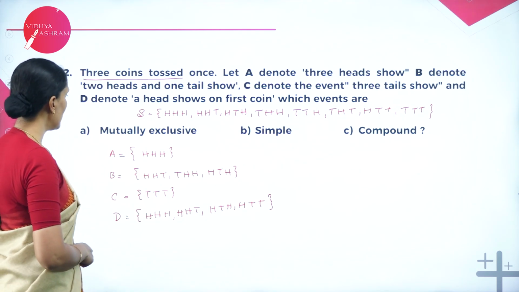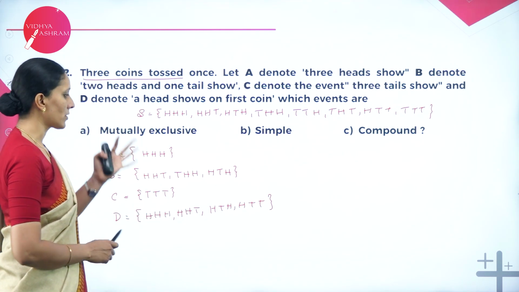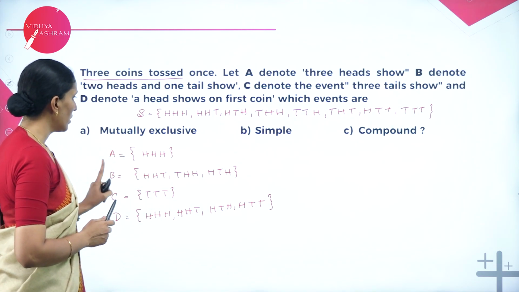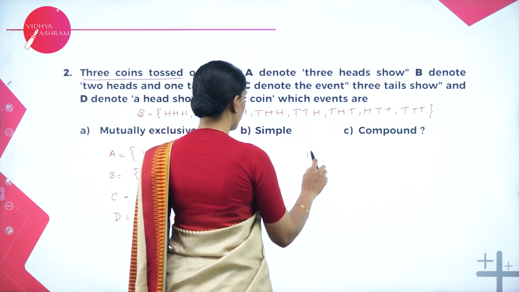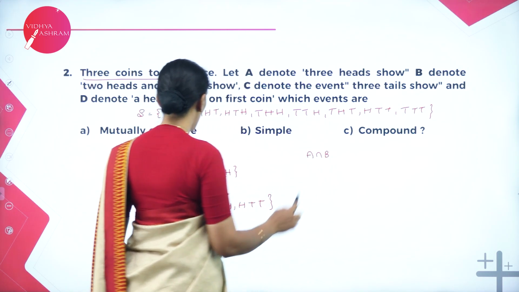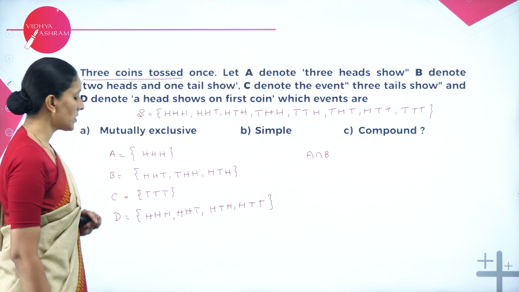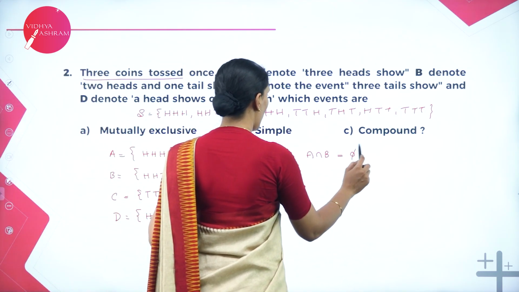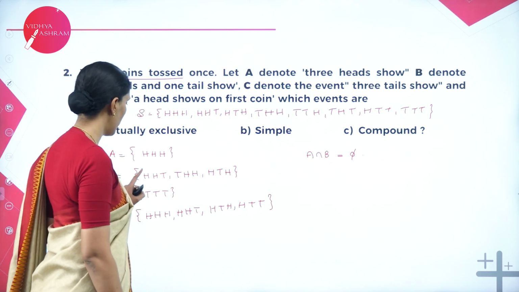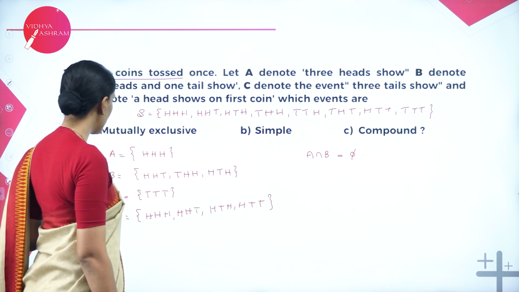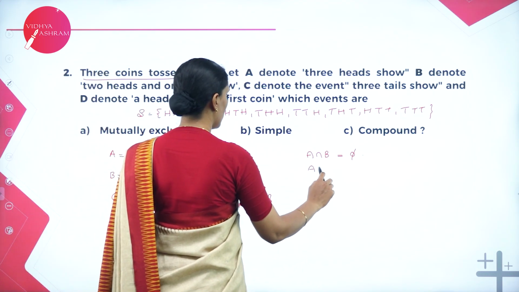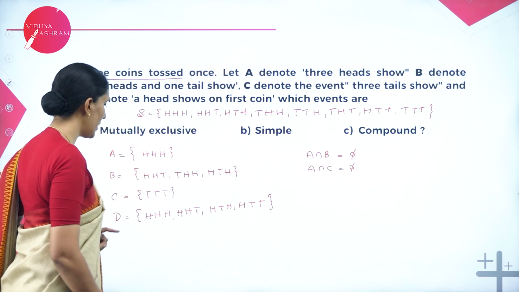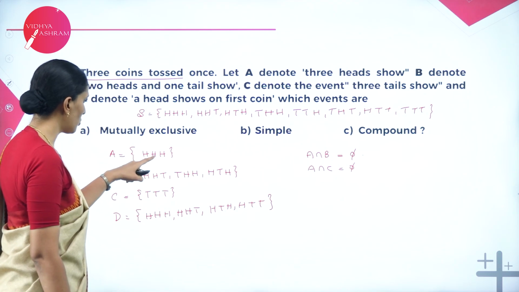Now they're asking us, the first one is mutually exclusive. Which events are mutually exclusive? Now check A intersection B. Do we have any common elements? No. So this is equal to empty. So therefore they are mutually exclusive. Next, A intersection C. It is also empty. A intersection D, not possible because we have HHH.